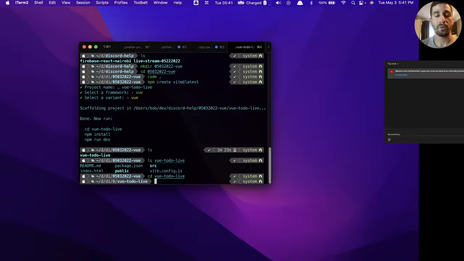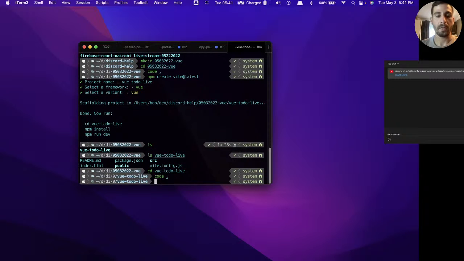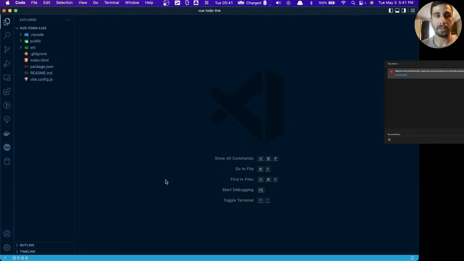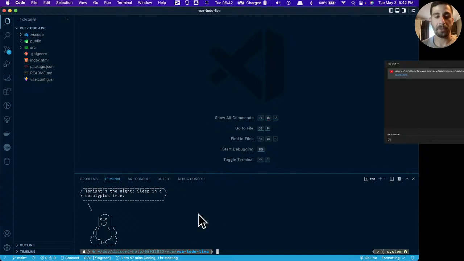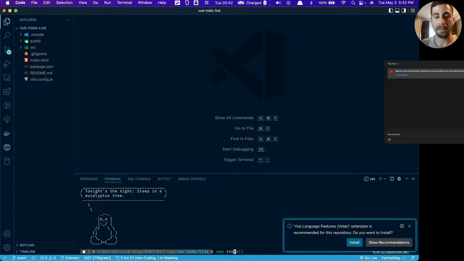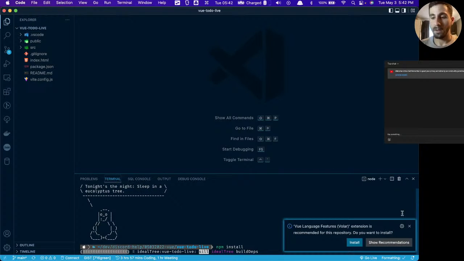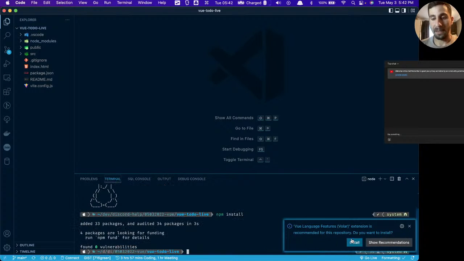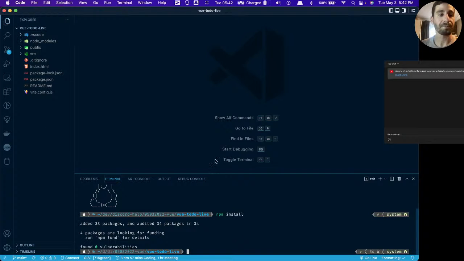And now we need to install the dependencies. So I'm going to open up VS Code, install the dependencies, and then we'll get started. So that's opening VS Code right there. And now I'm going to do Control tilde to open up my terminal and npm install. I don't know why I keep getting this error because I already have it installed, as I double checked yesterday.